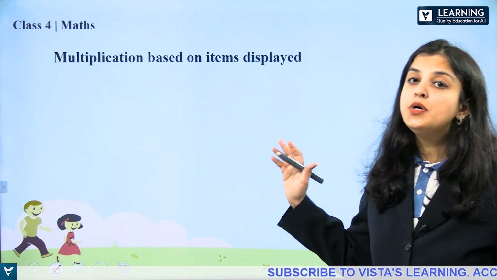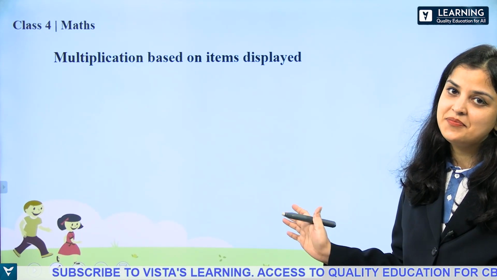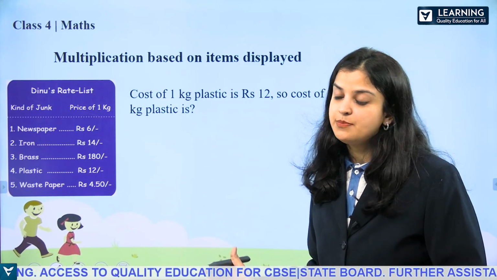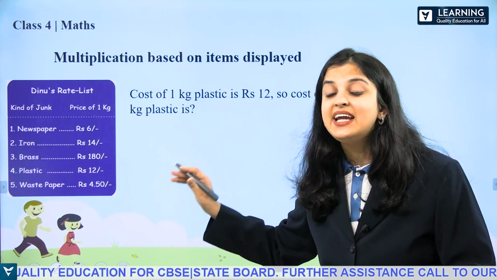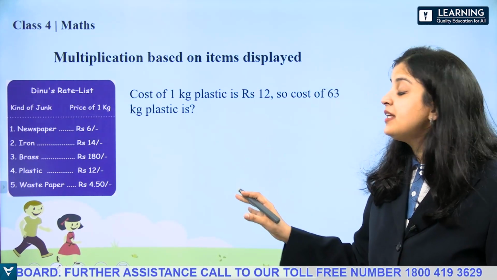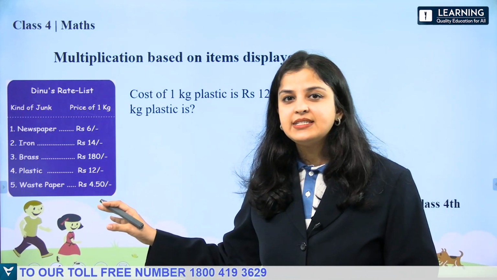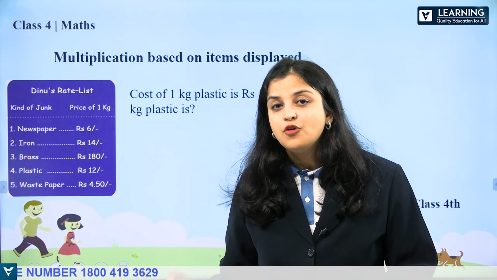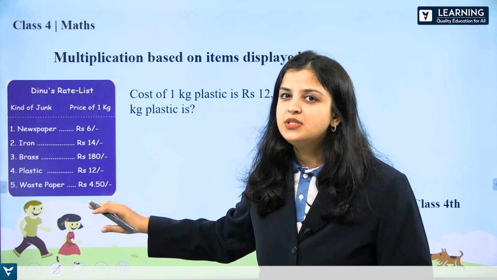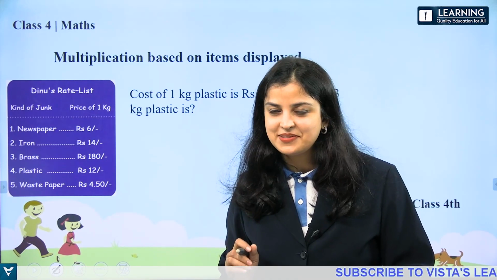So now we are going to learn multiplication based on items displayed. Here there is an item which is displayed. This is the price list set by Dinu. Dinu has set this price list for giving it to junk collectors. He collects junk from junk collectors and he gives them a value. For giving them the value, he has set a price list. According to this price list, only he collects junk from the junk collectors, right?